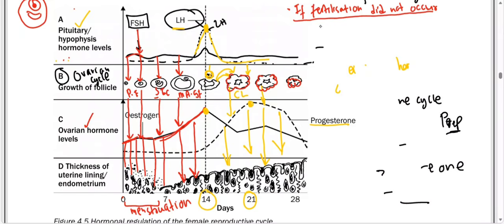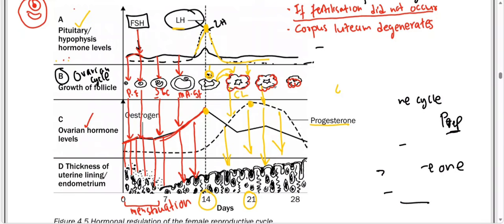So if fertilization did not occur, good people, it tells us that the corpus luteum degenerates. Since the corpus luteum is the one that will give us progesterone, if it degenerates, it means that it decreases in size. You can see here, it decreases in size. It is not equal.